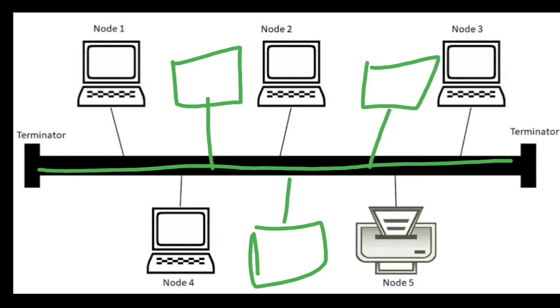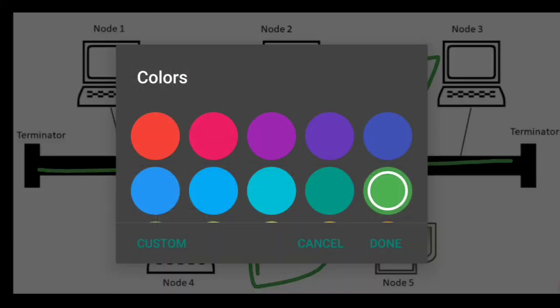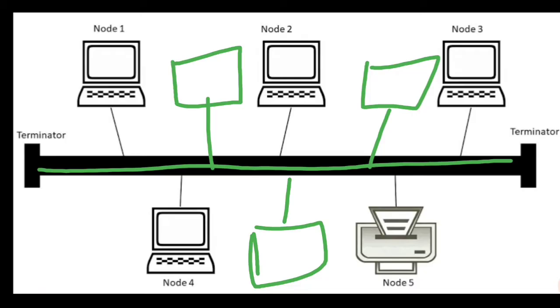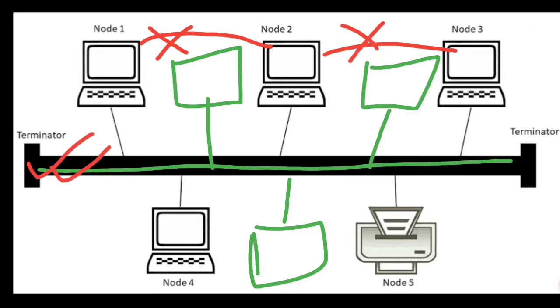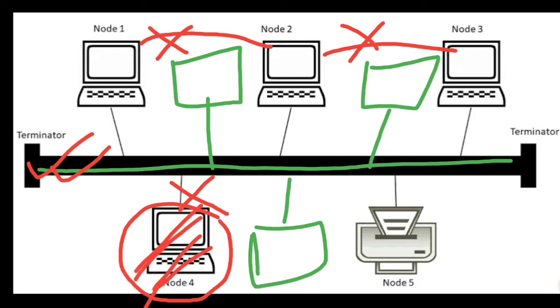Similarly, you can also remove a node. How will you remove? Removing a node will not affect other nodes. How? Because these nodes are not connected with each other. You don't see a cable line here. Do you see? No, there is no connection here. They are only connected via this cable. So suppose node 4, you want to delete node 4. What do you do? Just simply cut off the connection and this node is completely deleted.